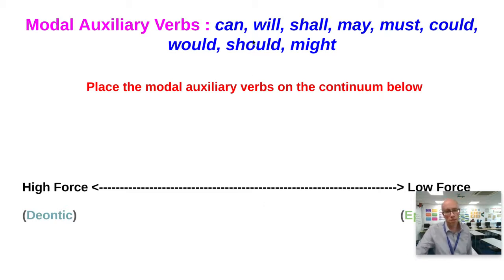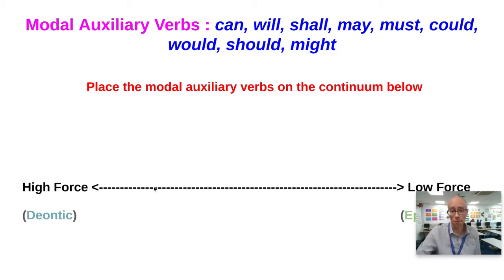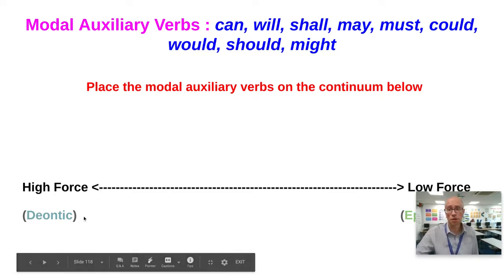I will go to the party sounds a bit more certain, therefore I'm putting it a bit to the left over here. It's a bit more forceful. It's a bit more deontic than can. I shall go to the party seems even more forceful than that. So I've got will over here, but I've got shall over there because it sounds so forceful. I may go to the party sounds a bit half-hearted, so I'm going to put that over here as epistemic. It's quite low force. I must go to the party is high obligation. I'm going to put that over there in deontic.